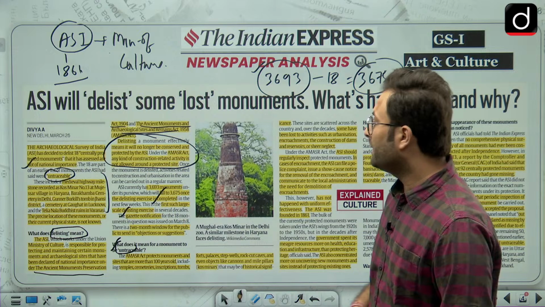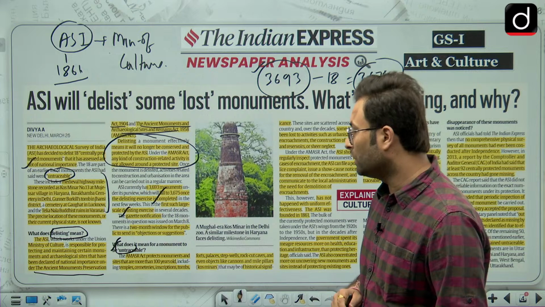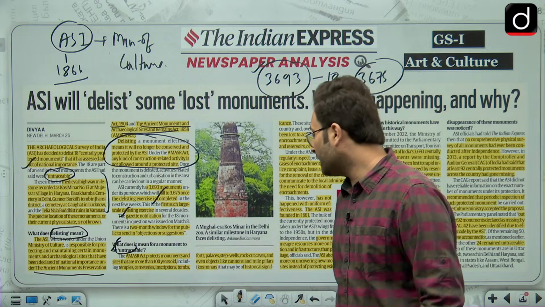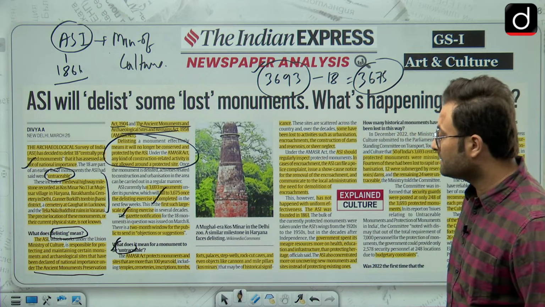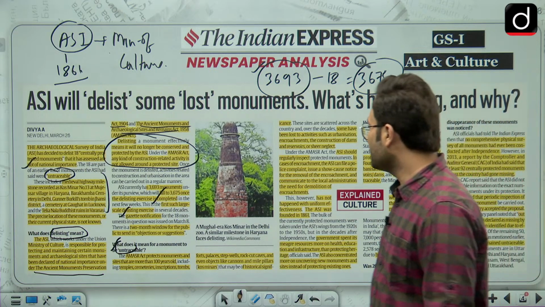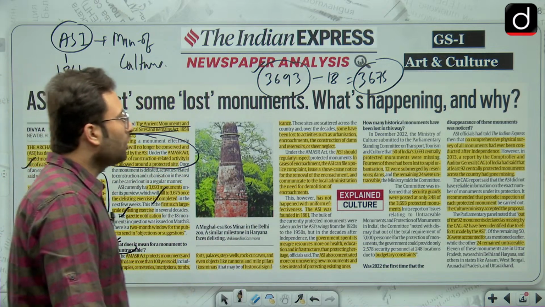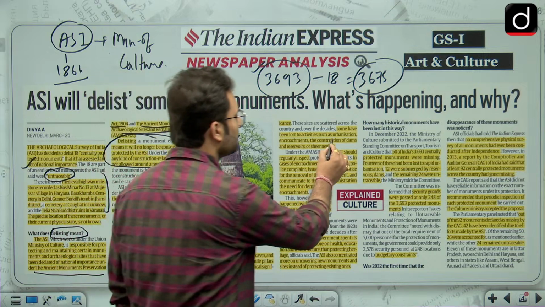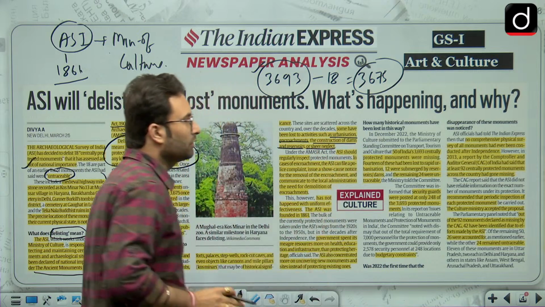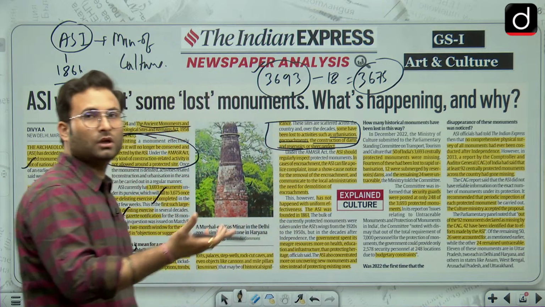Okay, now the AMASR Act protects monuments and sites that are more than 100 years old, including temples, cemeteries, inscriptions, tombs, forts, palaces, stepwells, rock-cut caves, and even objects like cannons and mile pillars or these kos minars. Okay, they may have historical significance, which is obvious. Some have been lost to activities such as urbanization, encroachments, construction of dams and reservoirs, or sheer neglect. Okay, so these are certain reasons because of which these monuments have gone untraceable.